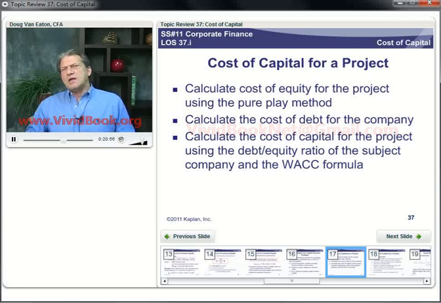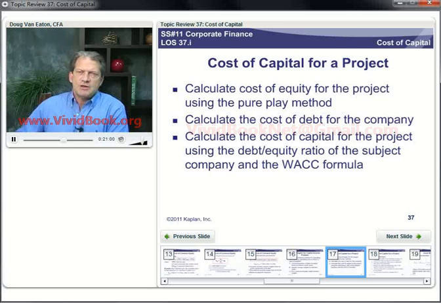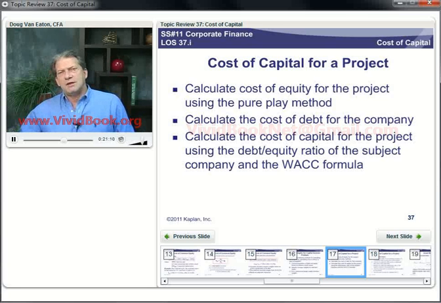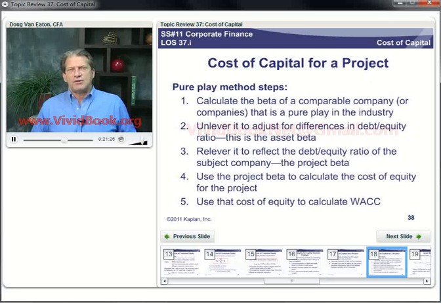And then we re-lever it based on how much debt we have in our company's capital structure. That gives us the beta for the project. Then we use the capital asset pricing model to get the required rate of return given that beta. And then we plug that in to the weighted average cost of capital formula and call that the weighted average cost of capital or the marginal cost of capital for the project we're evaluating.